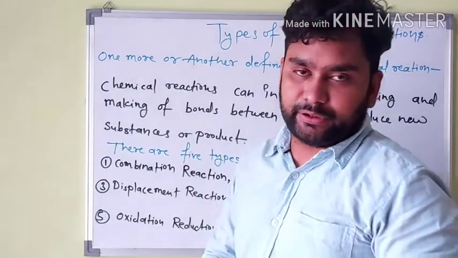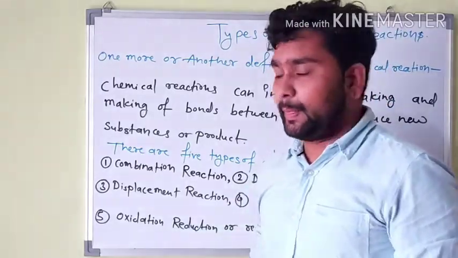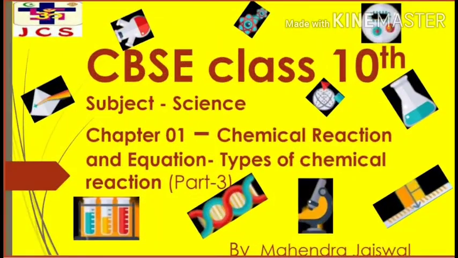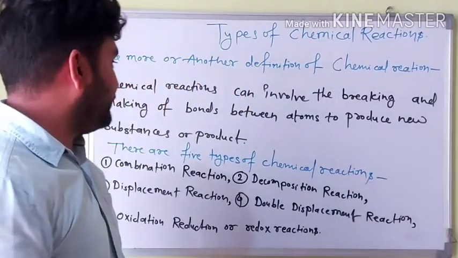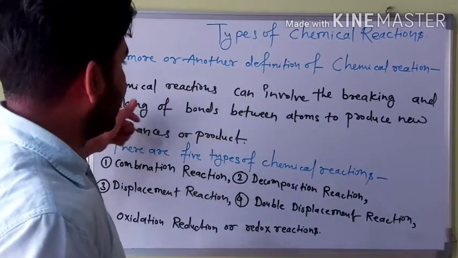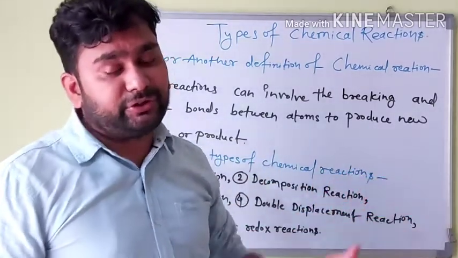Today we will discuss our next topic, which is the final topic of our chapter. It is known as types of chemical reactions, in which we will again discuss the definition of a chemical reaction. It is another definition that you can also write in your examination.